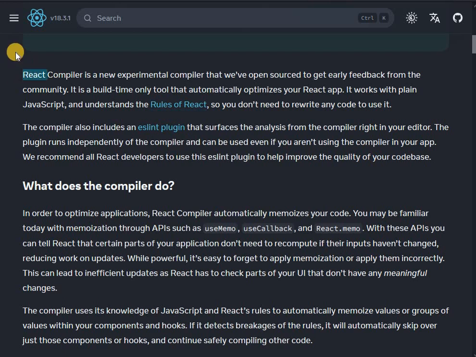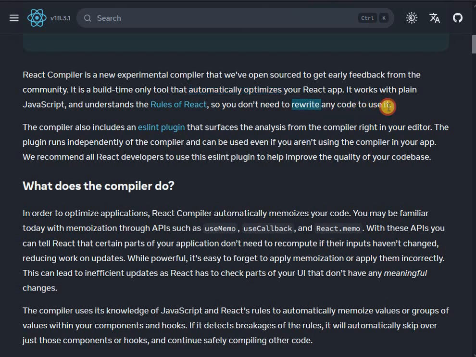So I will start here. React compiler is the new experimental compiler that we've open sourced to get early feedback from the community. It is a build time only tool that automatically optimizes your React app. It works with plain JavaScript and understands the rules of React, so you don't need to rewrite any code to use it.